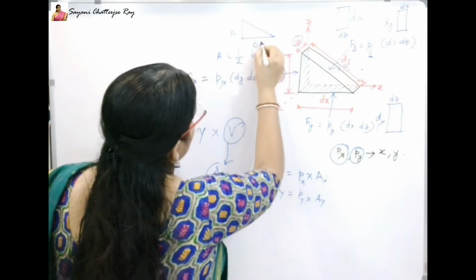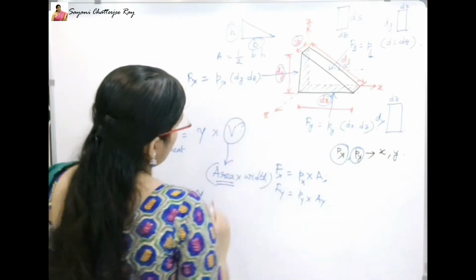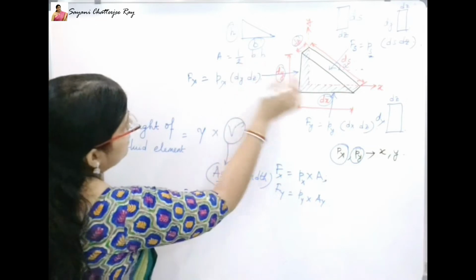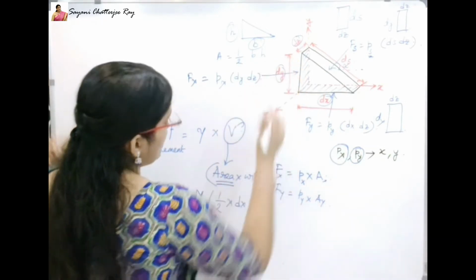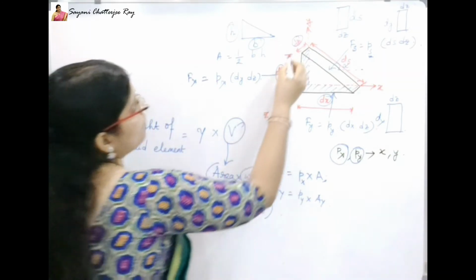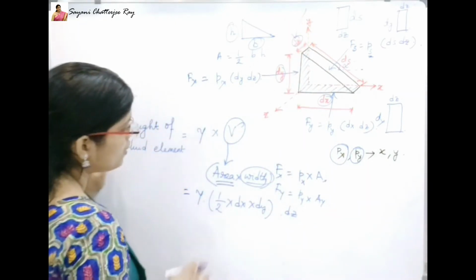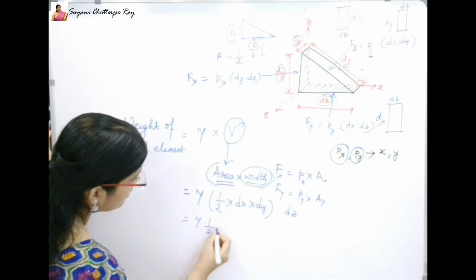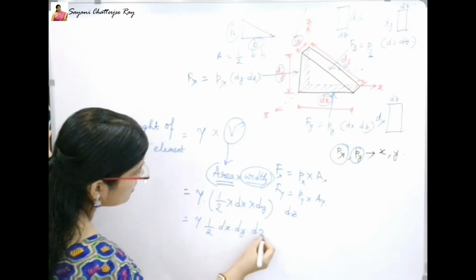So what is the base? Base is nothing but dx, height is nothing but dy, and width is nothing but dz. So it will be equal to gamma half dx dy dz.